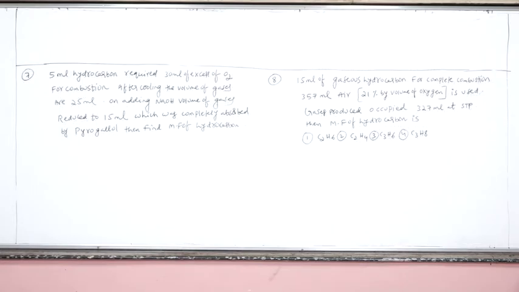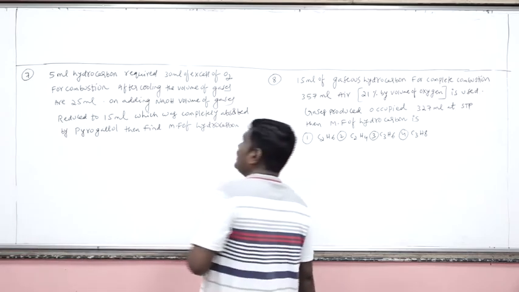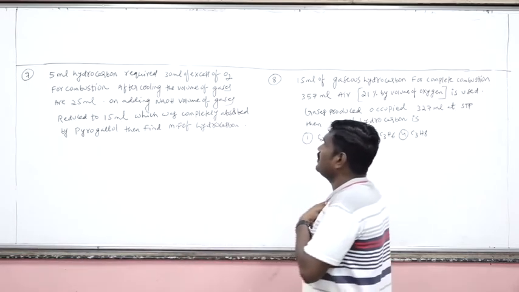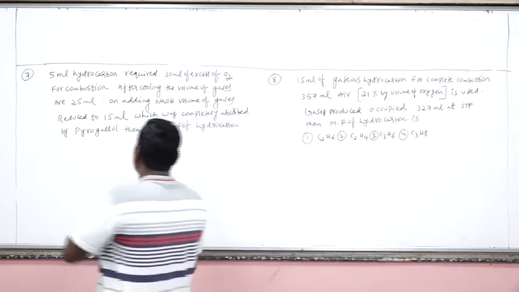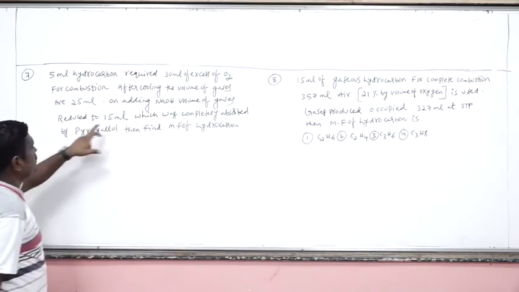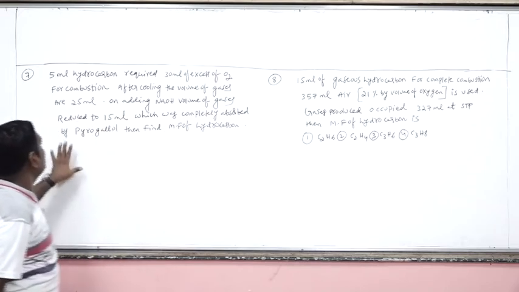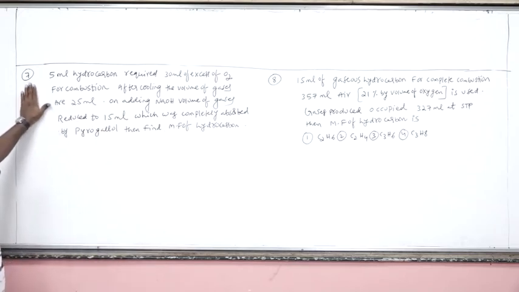Now the seventh problem. 5 ml of hydrocarbon required 30 ml of oxygen for combustion. After cooling, the volume of gases becomes 25 ml. On adding the NaOH solution, it is reduced to 15 ml, which was completely absorbed by the pyrogallol. This is similar to the previous problem. So try yourself. Okay, I am giving the hint here.